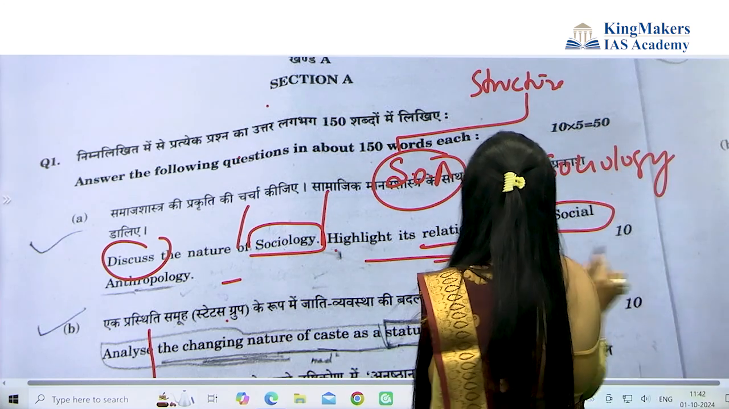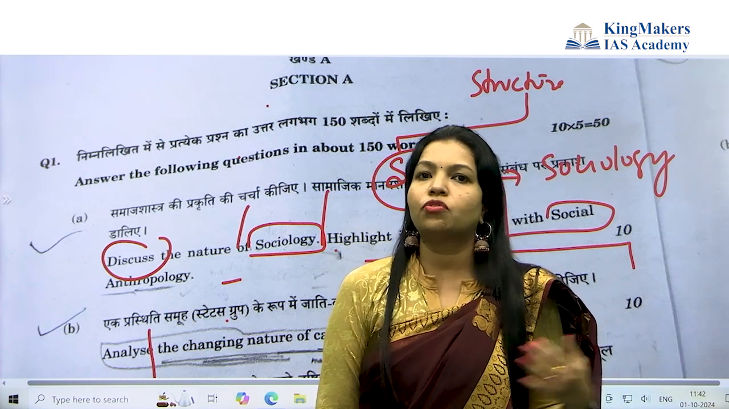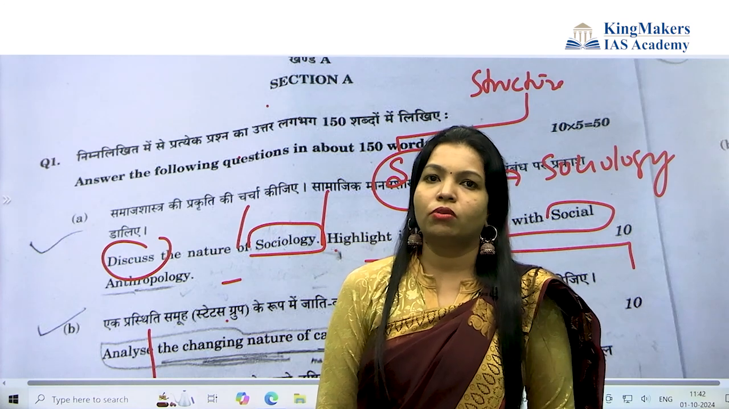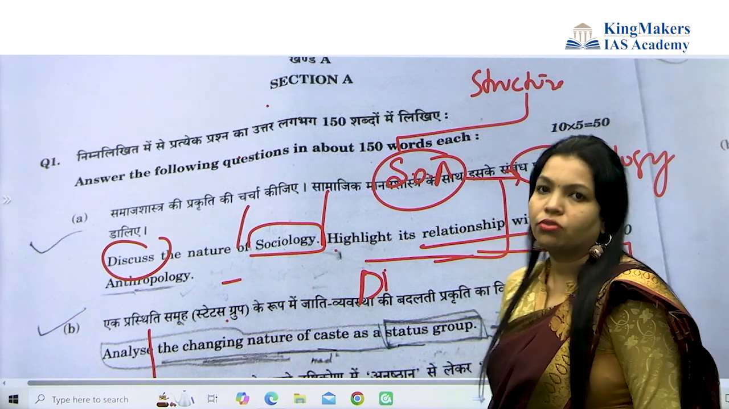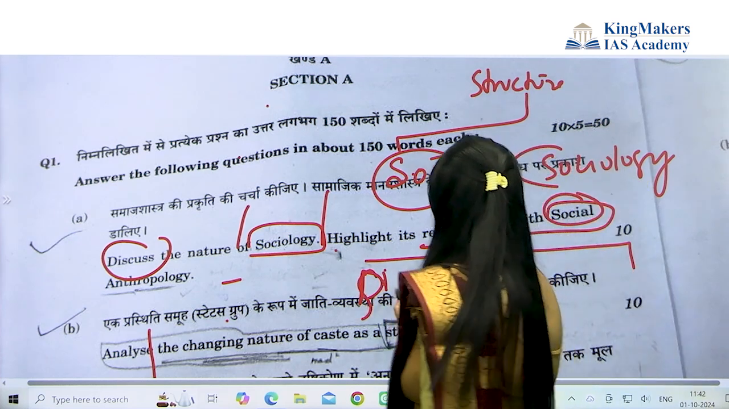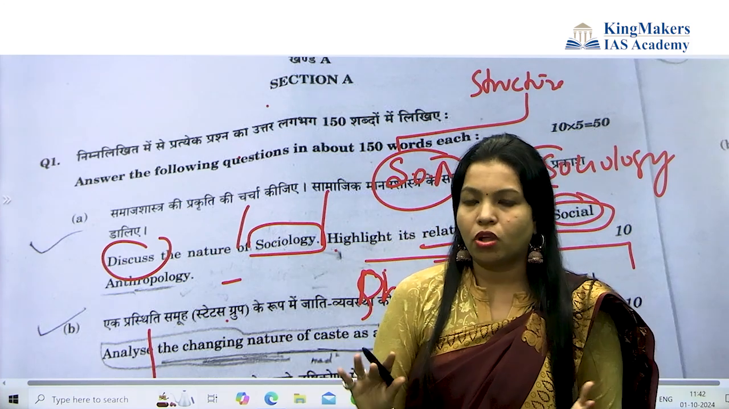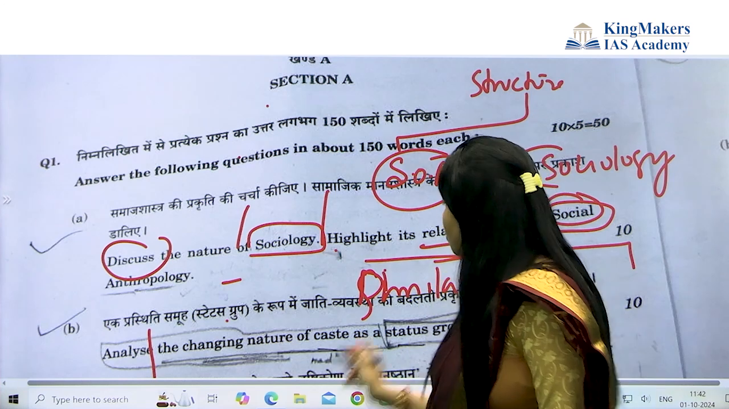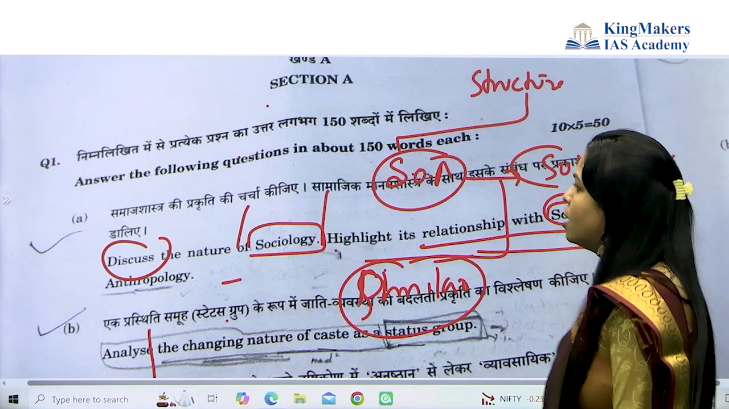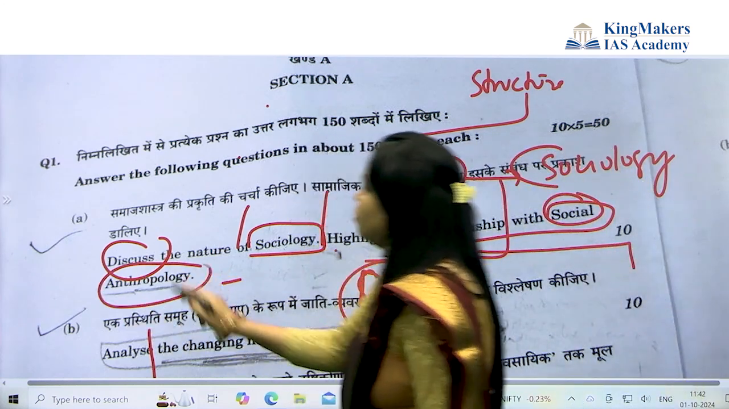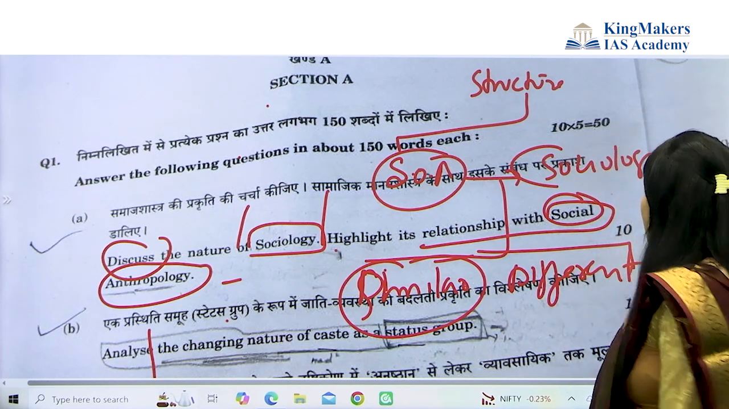Then the structure of your answer depends on what marks you will be getting for this particular question. For example, you have to say that social anthropology is the connecting part of sociology and anthropology. So you have to state the similarities between sociology and social anthropology. But mind it, this alone is not enough. You also have to tell the differences. So what is the difference?